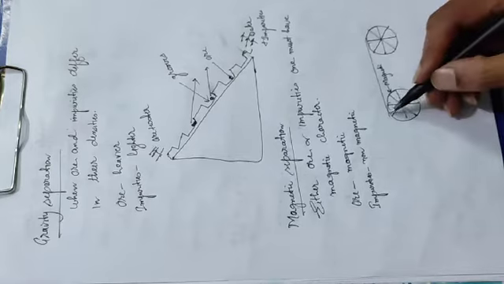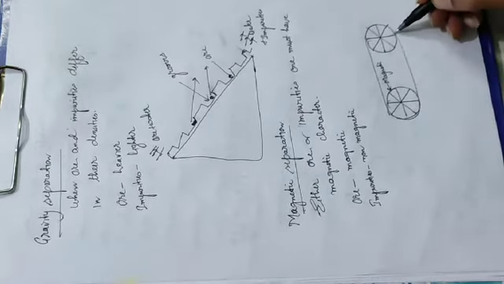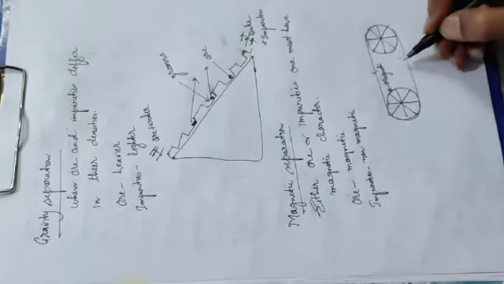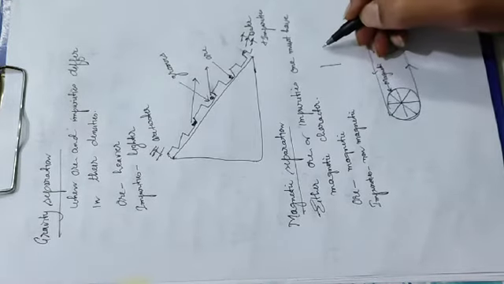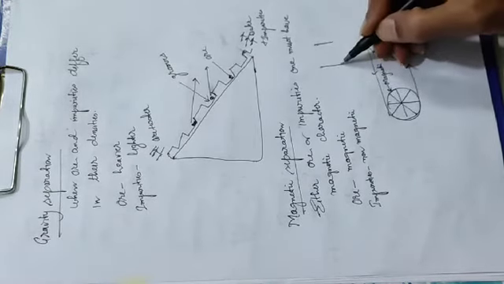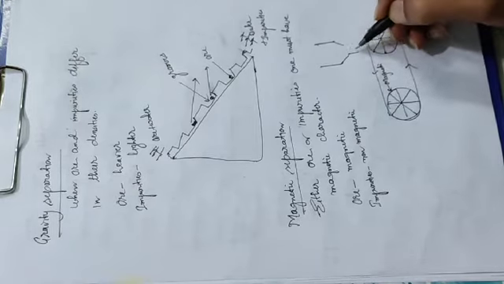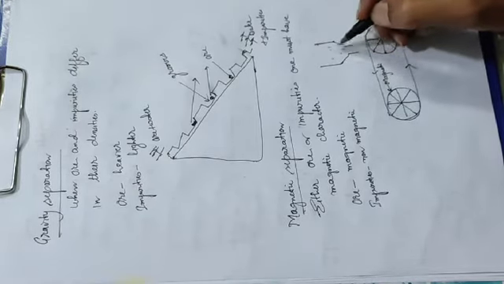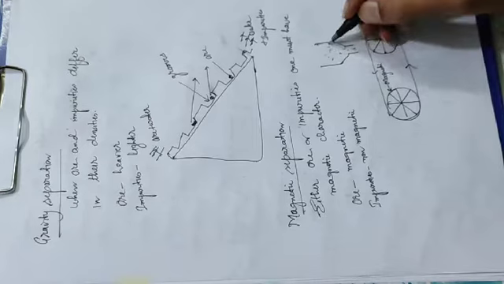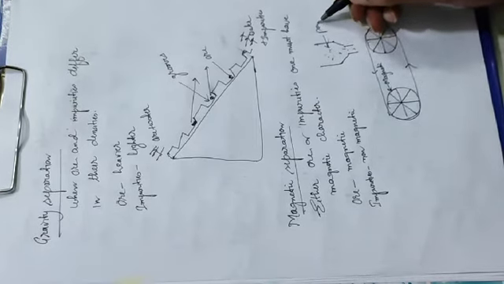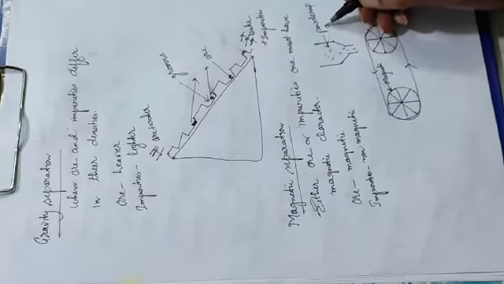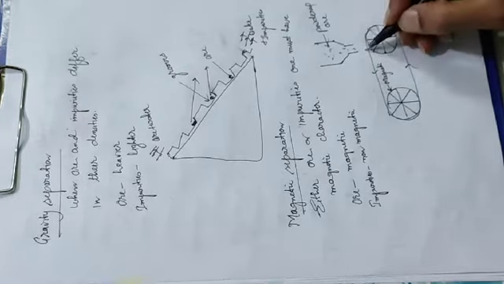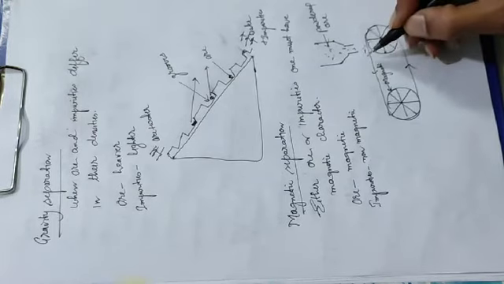Between the two wheels, a conveyor belt is moving. We take the ore in powdered form and add it here. It comes on this conveyor belt.